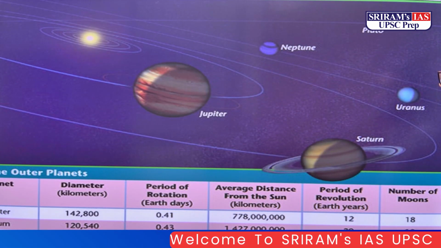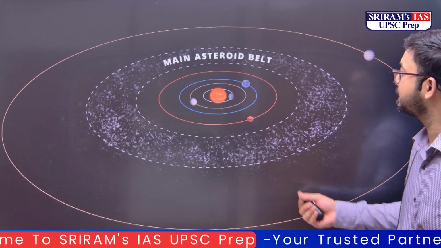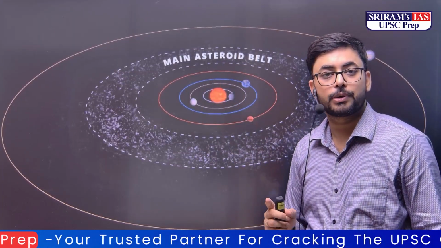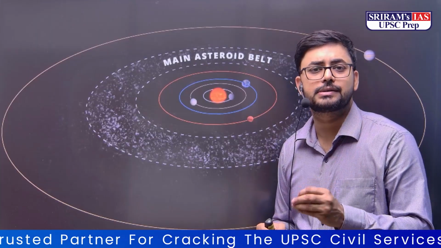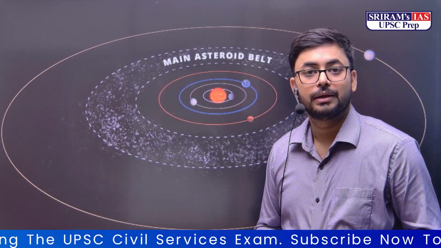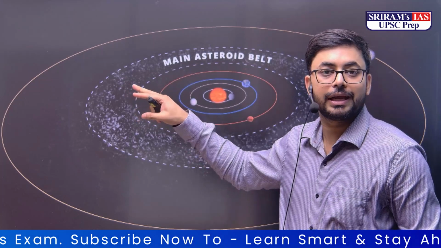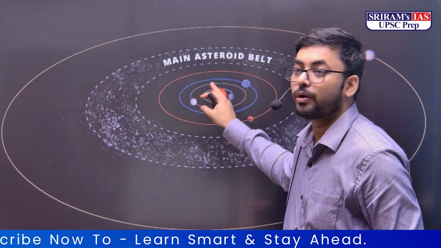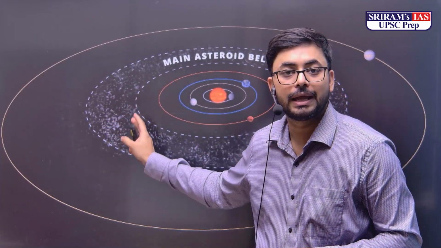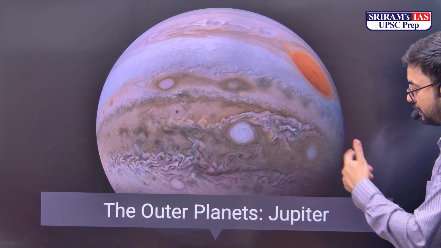Now, we will see them one by one, but before that, one more critical aspect comes to mind, and that is the asteroid belt. This belt is very, very critical for our solar system, because 1.4 million asteroids exist in our solar system, and 4,000 comets exist in our solar system, and they are mostly located between Mars and Jupiter in a belt which is known as the asteroid belt. This is a very important aspect between Mars and Jupiter, and its importance will become known to you after we look into that topic.